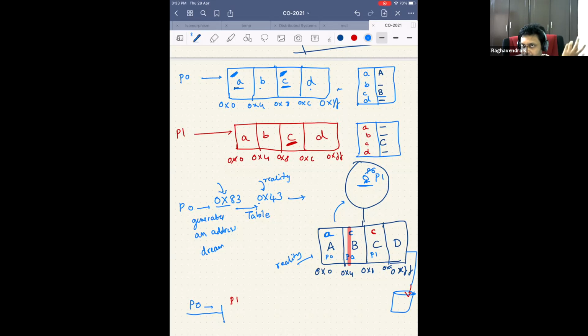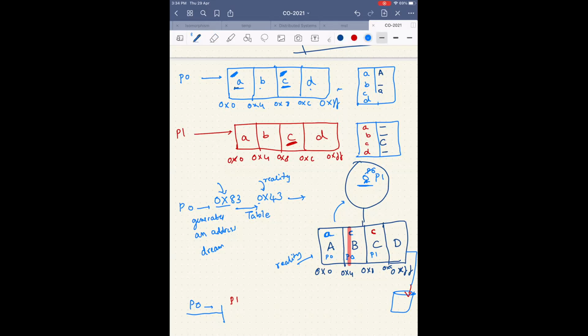Because you have started cheating that guy. Though he is intelligent, though he is faster than you, you have started cheating him. You said, okay, you don't have to know it. You asked for 0x83. Whatever the data is there in 0x83, I am fetching the same data, but I am accessing some other memory location. Is this clear? Yeah, it's logical, so I am assuming it's clear. If it's not clear, let me know.